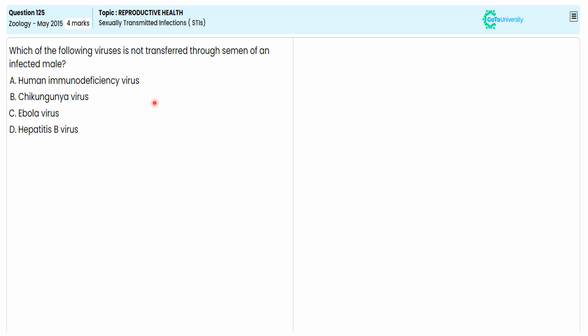Why? Because human immunodeficiency virus, Ebola virus and hepatitis B virus are transmitted through contaminated sexual fluid, unlike chikungunya virus. Chikungunya virus is transmitted from one person to another, not through the sexual fluid. So we are choosing chikungunya virus as the correct option to secure 4 marks after ignoring options A, C and D.